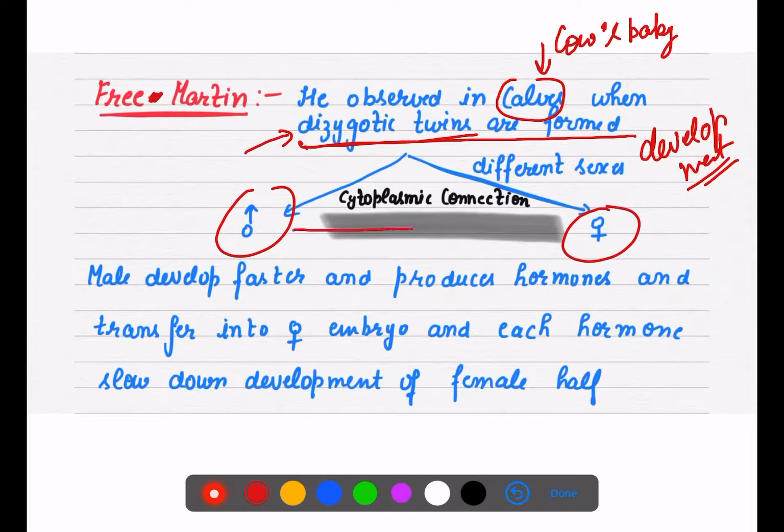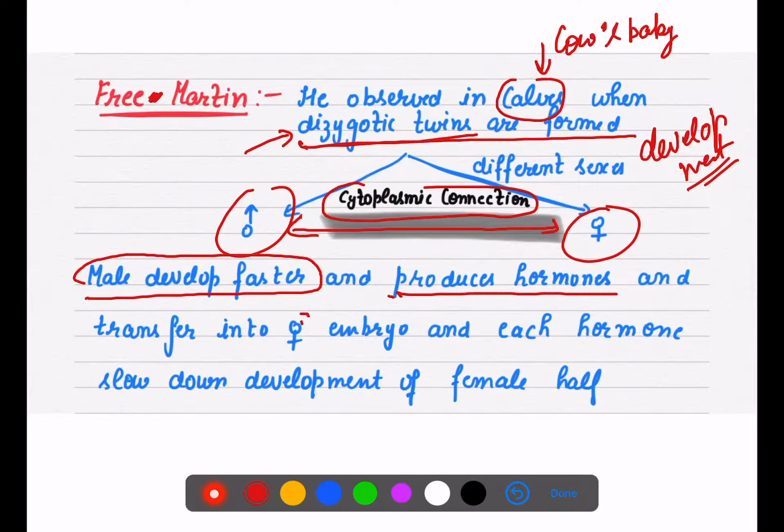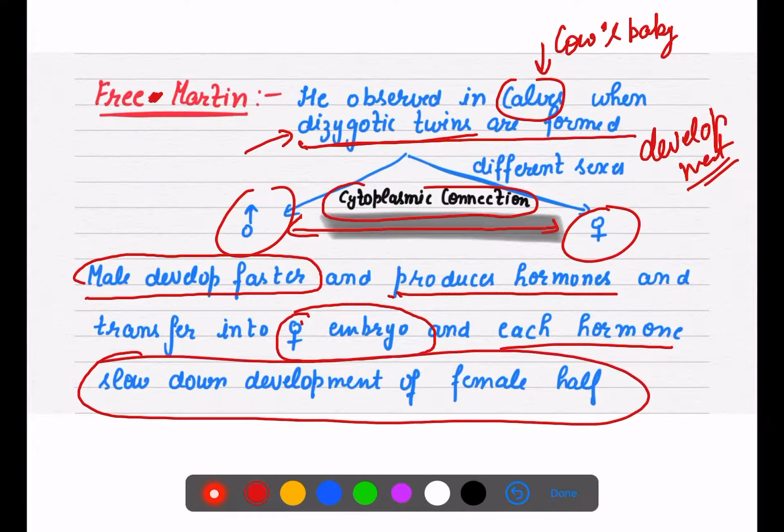But ये दोनों आपस में cytoplasm से तो जुड़े हैं, so that is known as cytoplasmic connection. Male इसमें develop faster होता है. Why? Because male it produce some hormones which transfer into the female embryo, and each hormone little bit slow down the development of female calf, right?